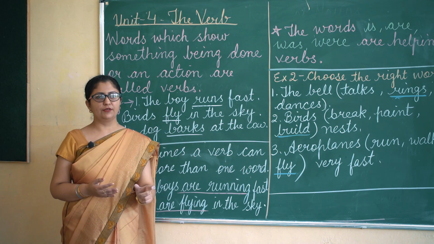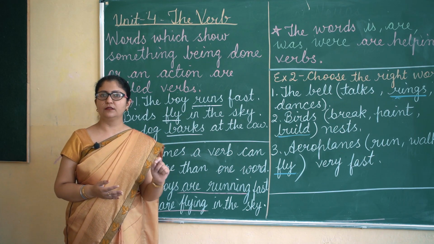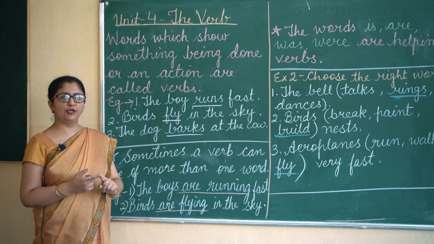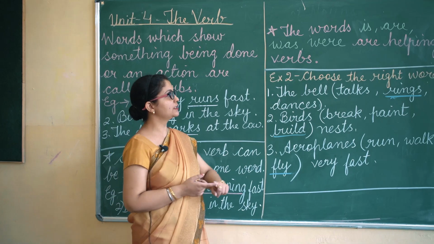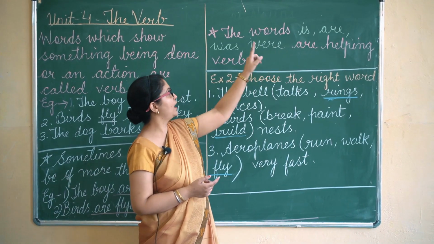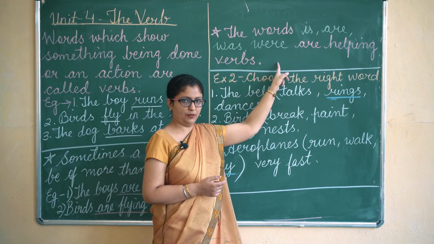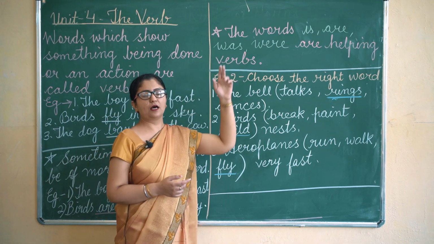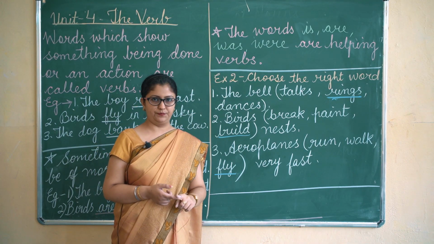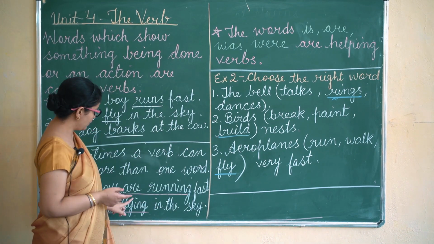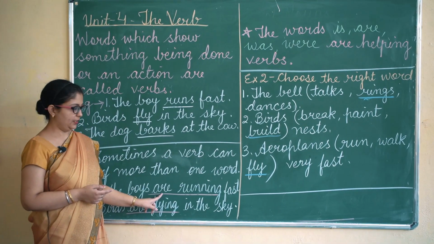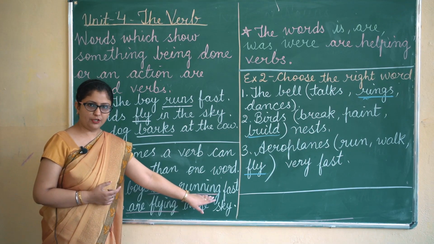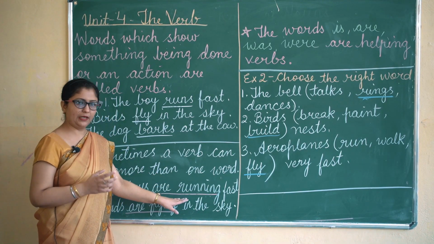So if you are given some sentences to underline the verbs, you have to see it very carefully. If there are words like is, are, was and were, these are called helping verbs, so you also have to underline them. If you only underline "running", that will be wrong or incomplete.